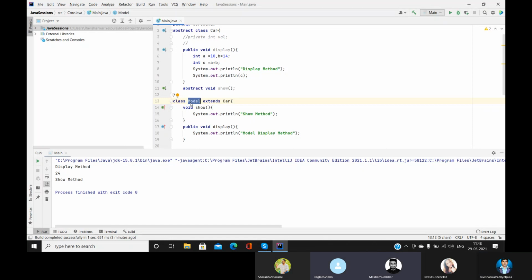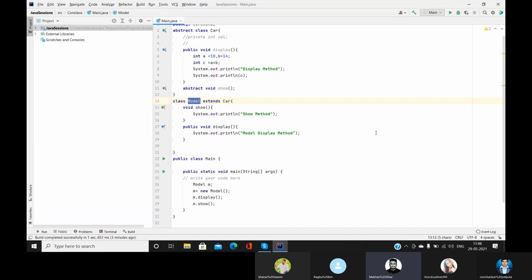Let me give one simple example. On our computer, when you want to do any calculation, we just open the calculator application. We only need to know how to do the sum. How it triggers the value, you should not know. They have hidden it in the back end.